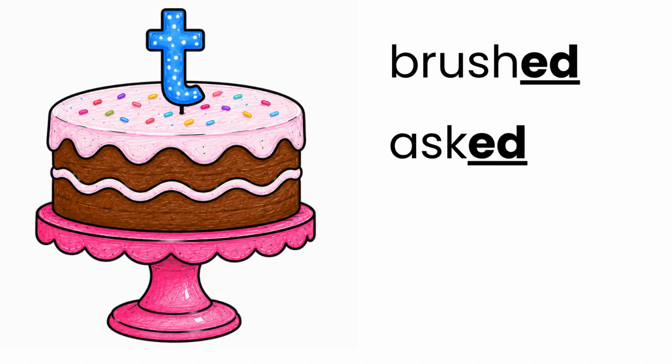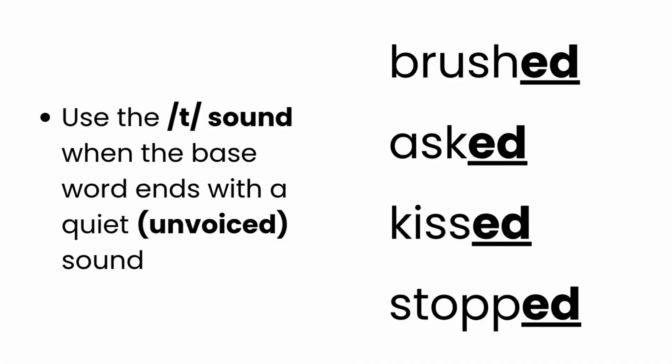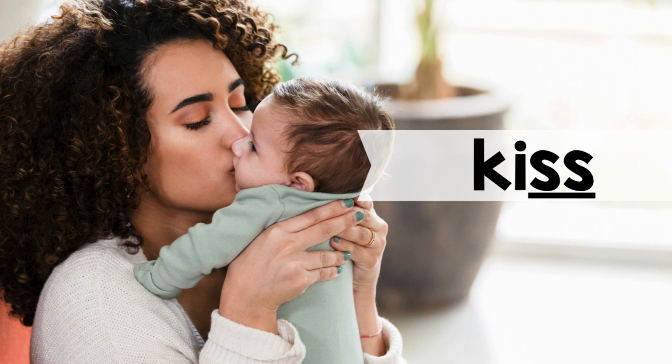Here's another list. Listen for the t sound in these words. Brushed, asked, passed, stopped. We use the t sound when the final sound in the base word ends with a quiet or unvoiced sound. Let's take the base word kiss. If I hold that last sound, kiss, there's no buzzing. This is called a quiet or unvoiced sound. And so then the suffix ed will make the t sound.